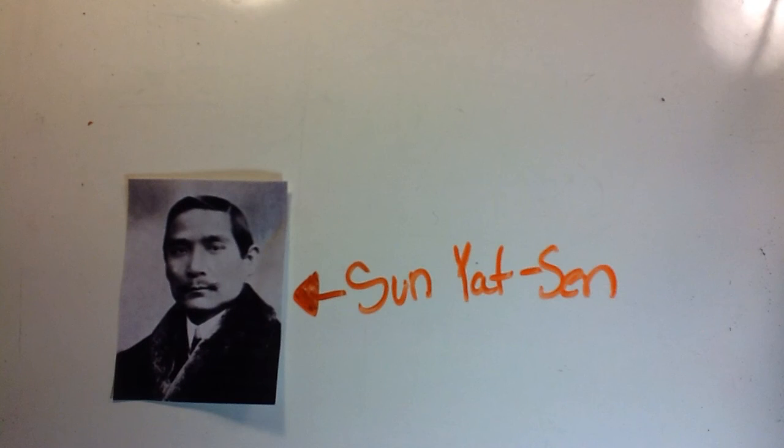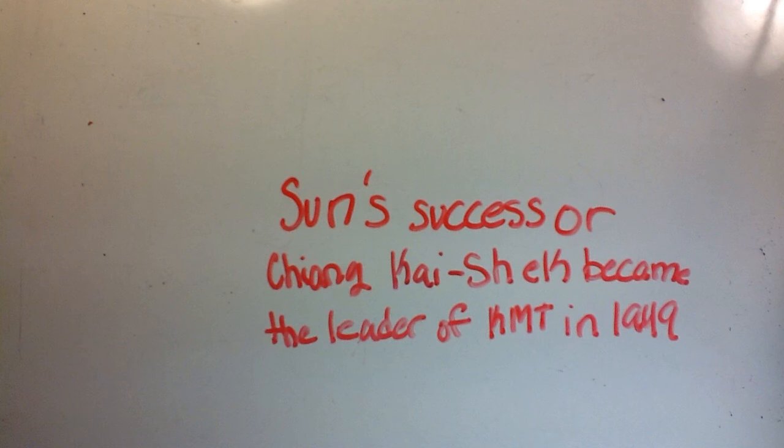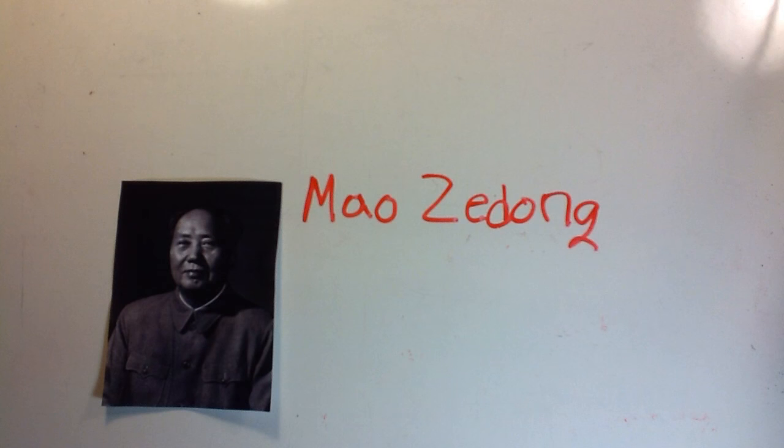This is Sun Yat-sen, who was the leader of the KMT, the Nationalist Party of China. Sun's successor was Chiang Kai-shek. Mao Zedong was the leader of the Communist Party of China.